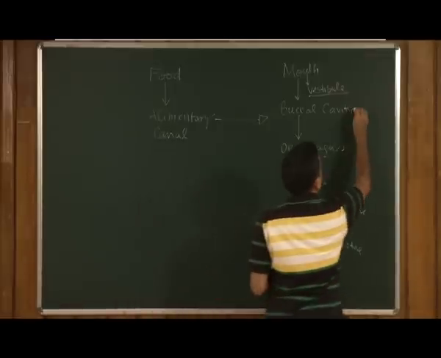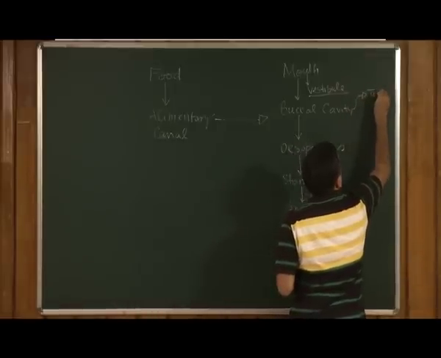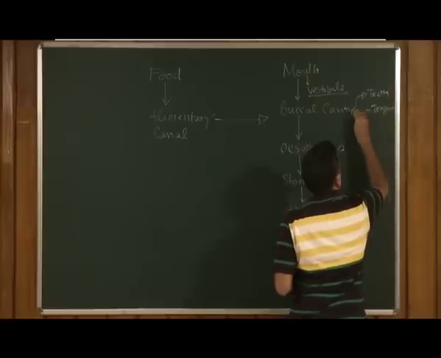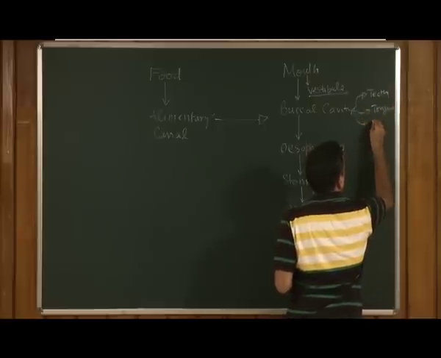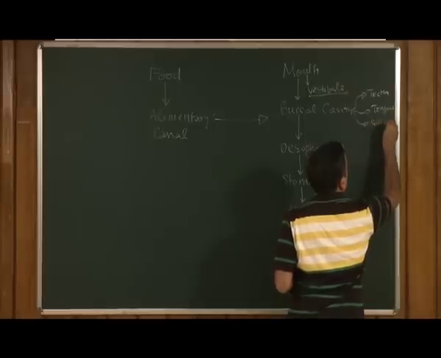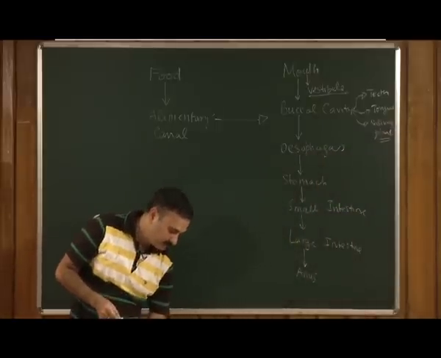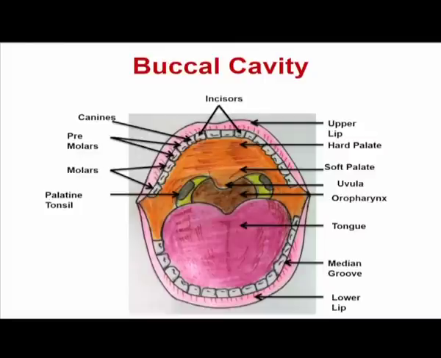Within the buccal cavity we have teeth, we have the tongue, and we also have the salivary glands. So, let us see how the buccal cavity of a human alimentary canal looks like. The buccal cavity has a roof at the top and a floor at the bottom. The roof is made up of the palate, and the bottom is made up of the tongue, which sits on the jaw bones.